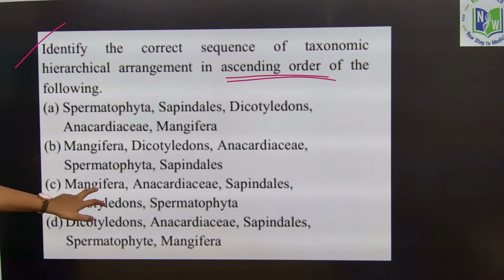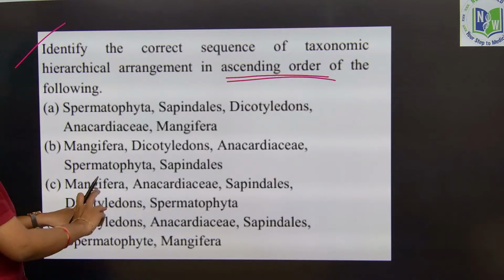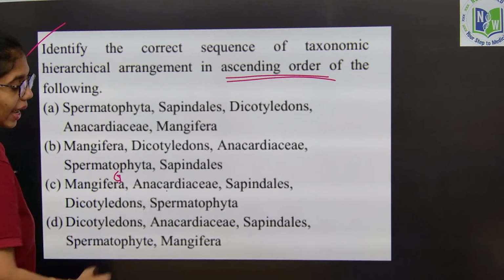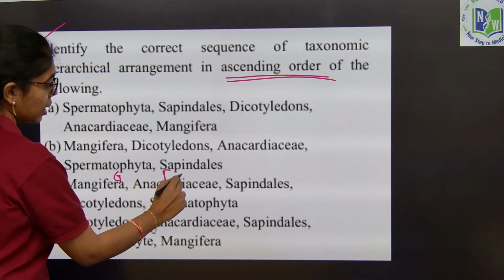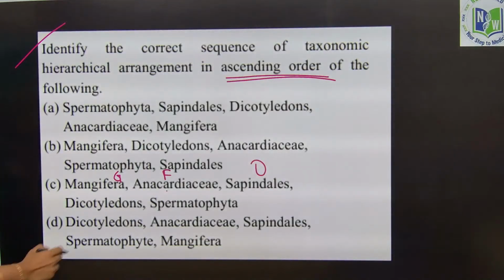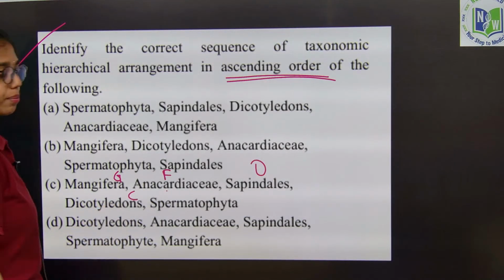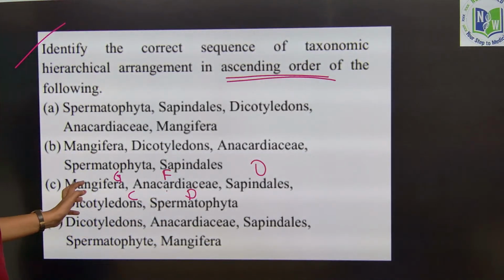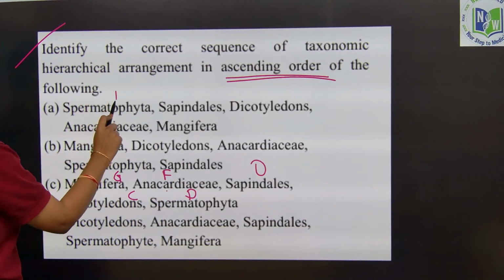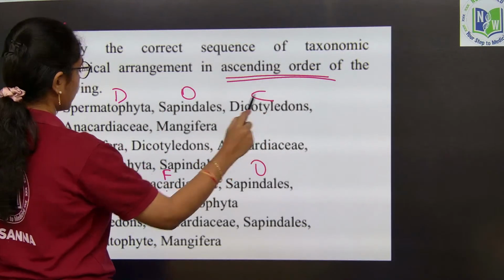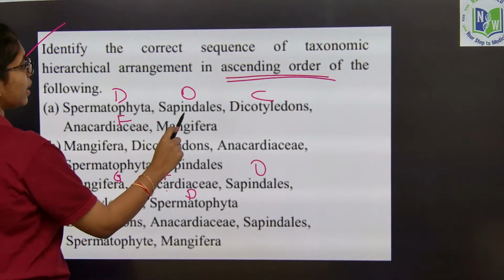First is genus, that is Mangifera indica, in that Mangifera is the genus. Next is Anacardiaceae, which is family. Sapindales is order. Next, Dicotyledons, it will be the class. Spermatophyta will be the division. Okay. So, here you see division, order, that is Sapindales, Dicotyledons will be class, Anacardiaceae family and genus.